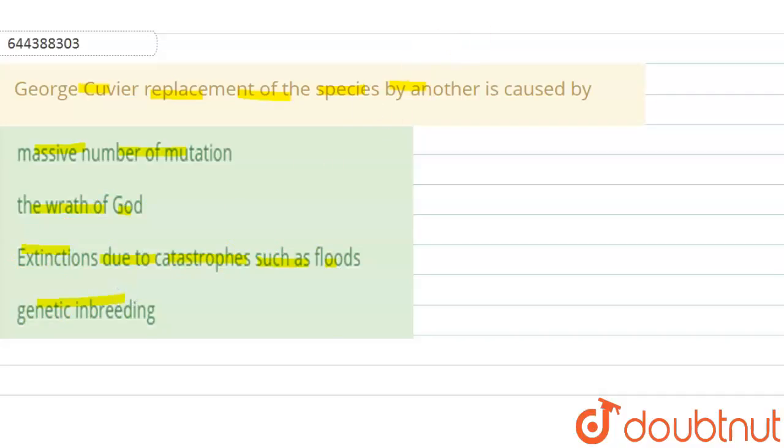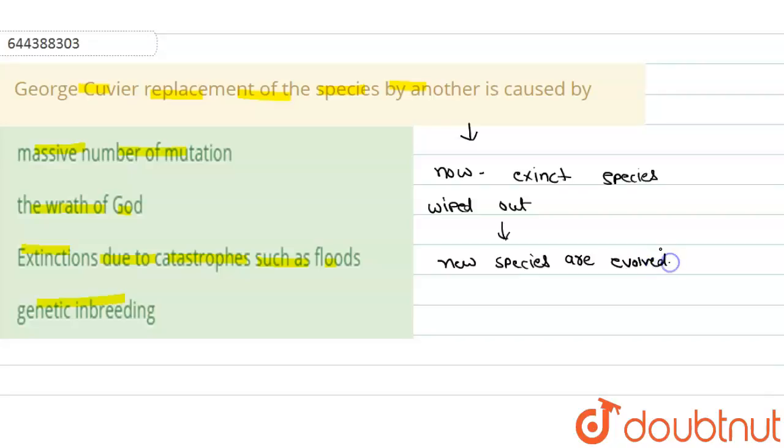So first of all, we need to discuss the contribution of George Cuvier. George Cuvier's contribution is that species were wiped out and replaced by new species that evolved. We can say this extinction is due to catastrophes, and these catastrophes can be like floods. So the reason for the extinction of a species is catastrophes such as floods.